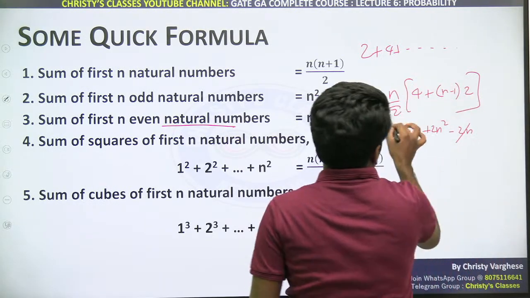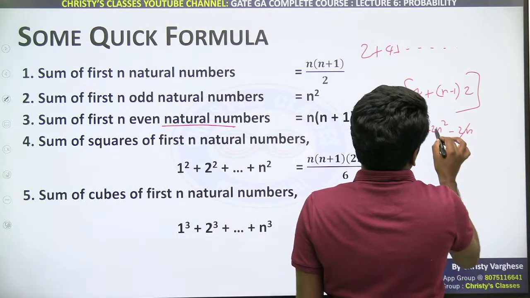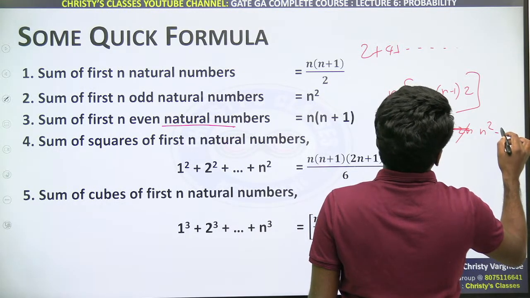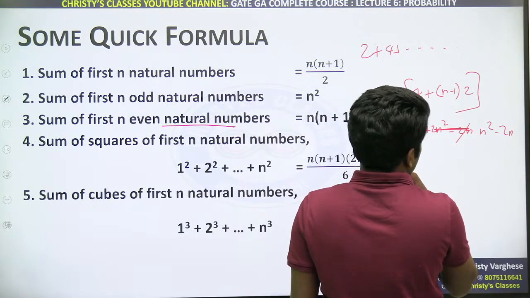Okay, this 2 is there, sorry, that is a mistake. 2 and 2 cancel, it will be n square minus 2n only when you are opening up the brackets.